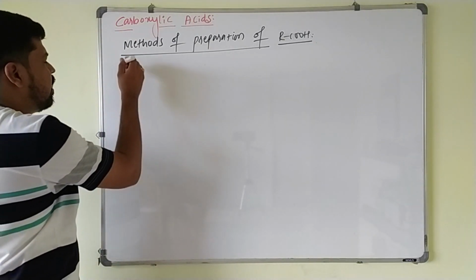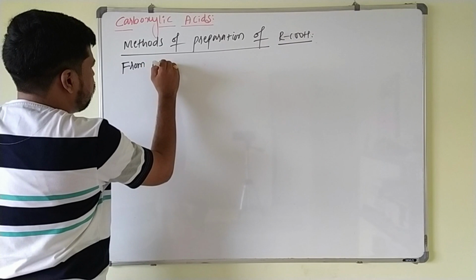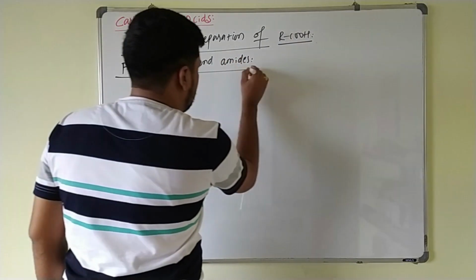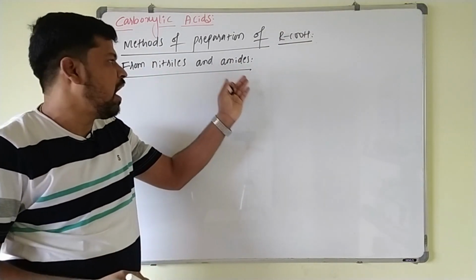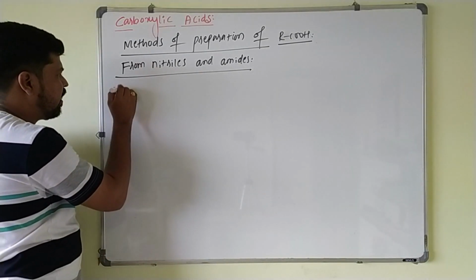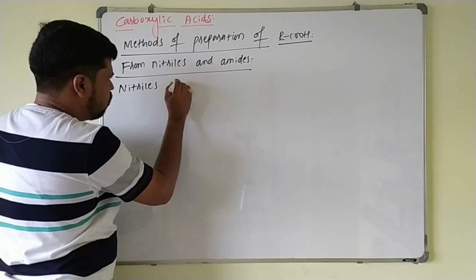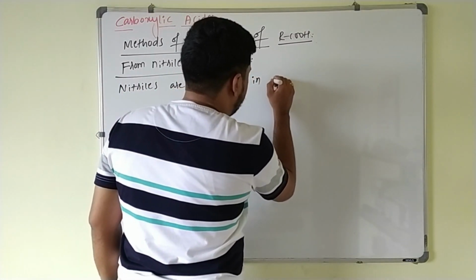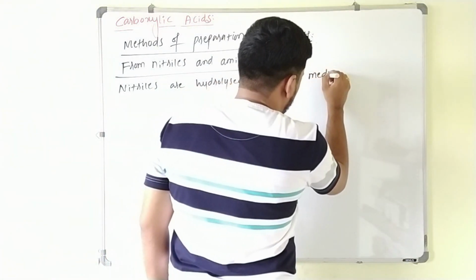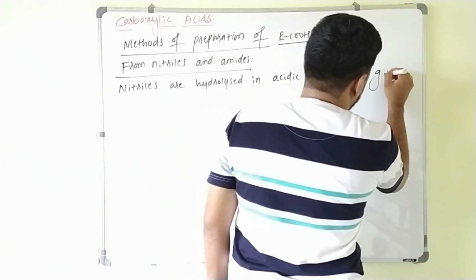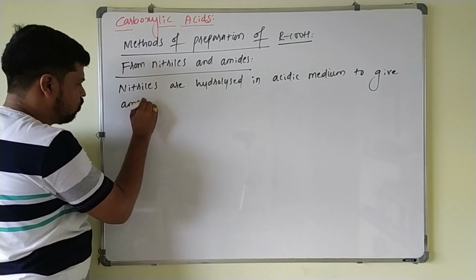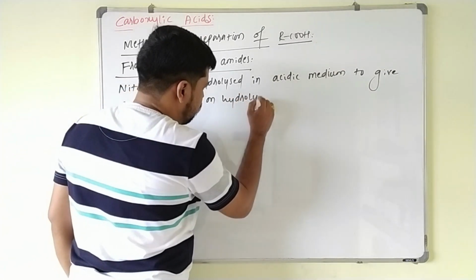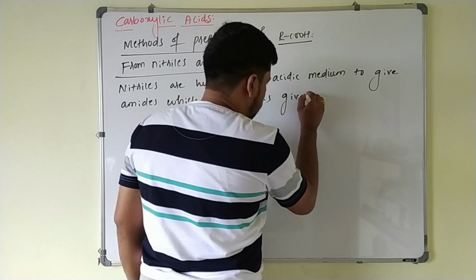So the next method is from nitriles and amides. These nitriles are hydrolyzed in presence of acidic medium to give amides, and these amides on hydrolysis again give carboxylic acids.